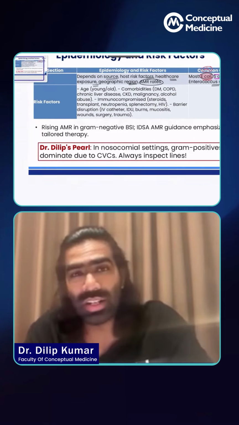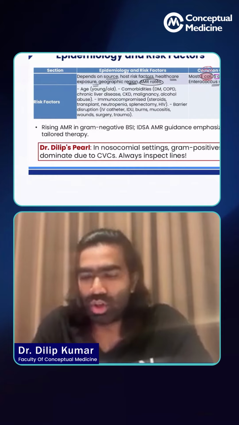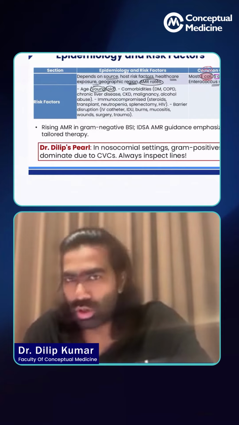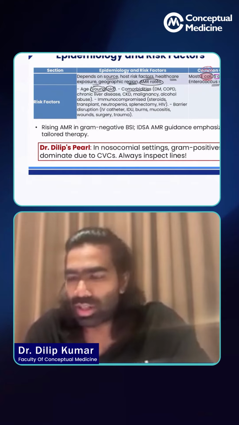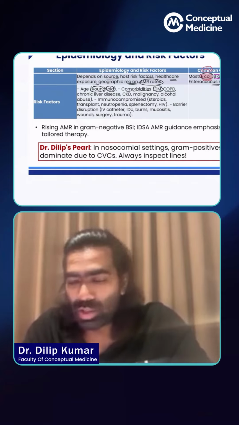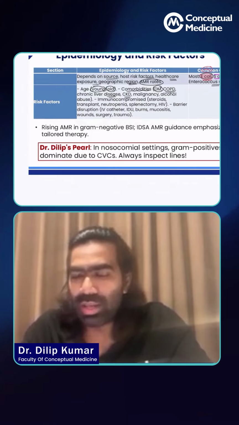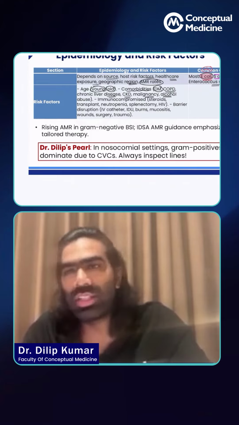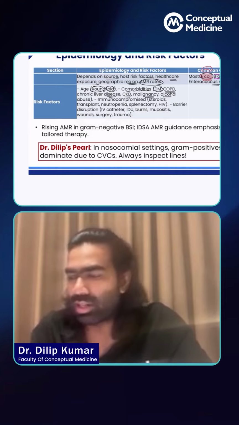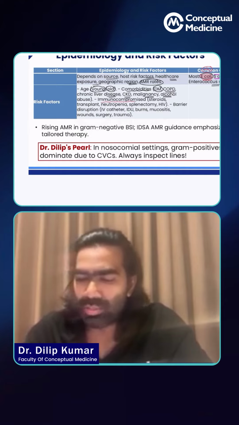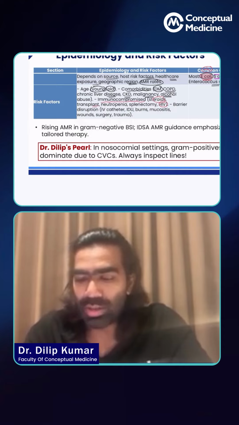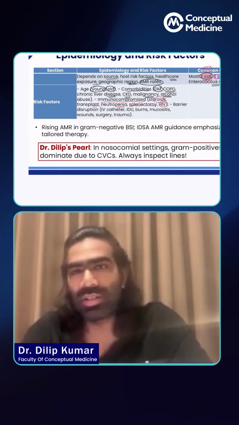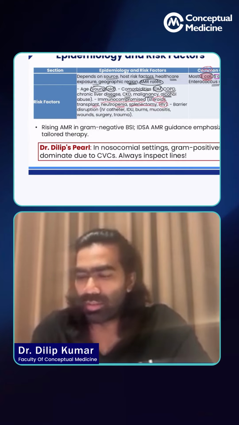And what are the risk factors for developing bacteremia? Too young, too old. Both are going to be risk factors. Presence of any form of comorbidities, especially immunosuppressive states, like for example diabetes, COPD, chronic liver disease, CKD, malignancy, alcohol abuse, all these things are going to serve as risk factors of bacteremia. And as I said, immunosuppressed or immunocompromised states, like HIV, AIDS, steroid use, transplant patients, neutropenic patients, post-splenectomy patients, all these patients are also at risk of developing bacteremia.